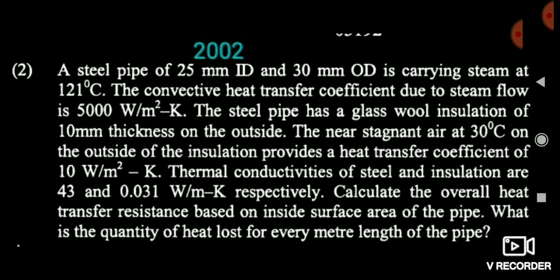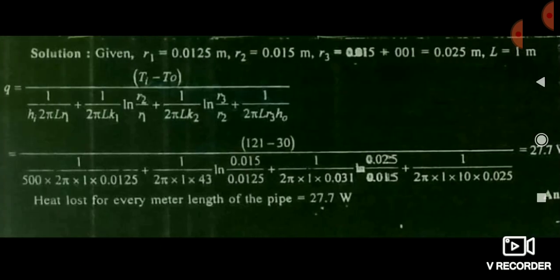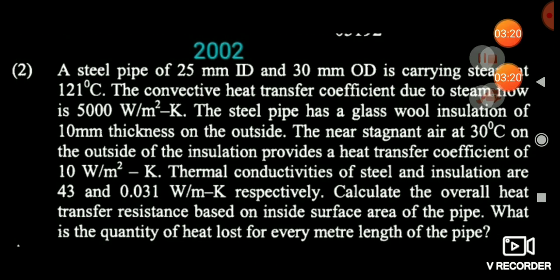And inside the steel pipe there is some air or some fluid present which has the convective heat transfer coefficient of 5000 watt per meter square Kelvin, and on the surface of the steel there is an insulating material present. The thickness is not given here, I think. Thickness is given, that is 10 mm.